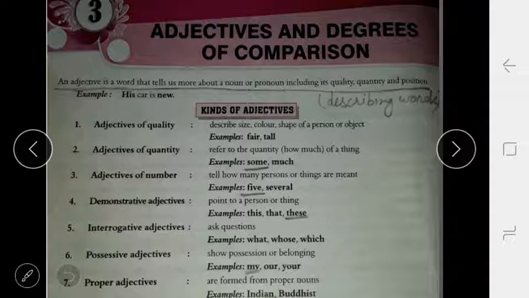Firstly, what is the meaning of adjective, or what is the definition of adjective? An adjective is a word that tells more about a noun or pronoun. We can say any describing word that defines the noun or pronoun more deeply. It talks about its quality, quantity and position. That is known as the adjective.